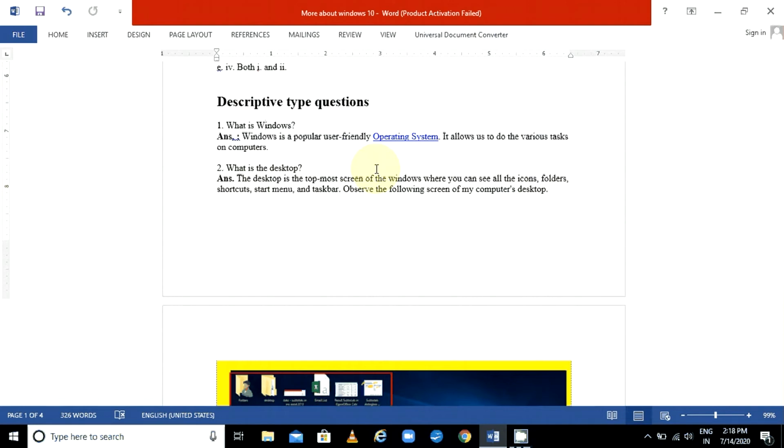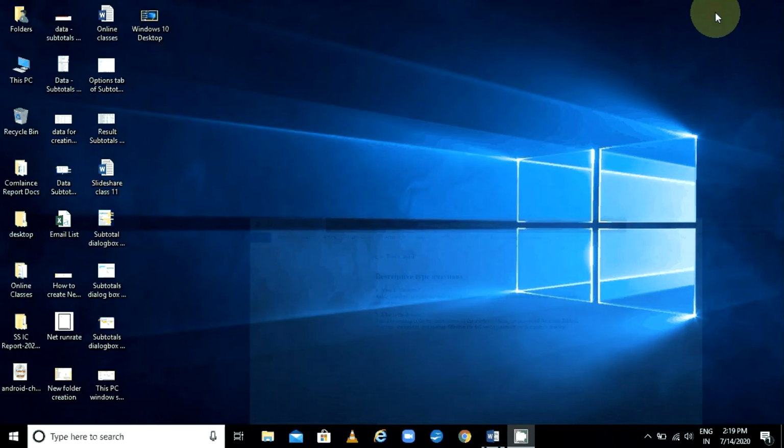And what is the meaning of user friendly? User friendly means you can work on that without any kind of training. That is called user friendly. It means you will get some icons, or if you click somewhere you can do your work easily. That is called user friendly.